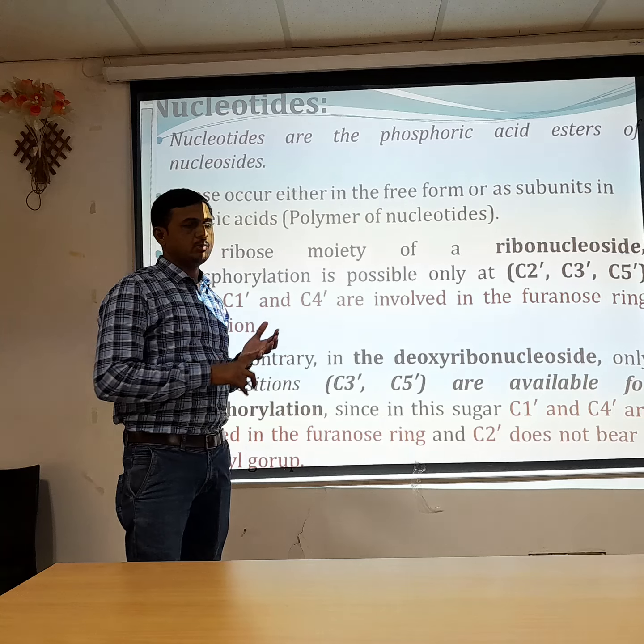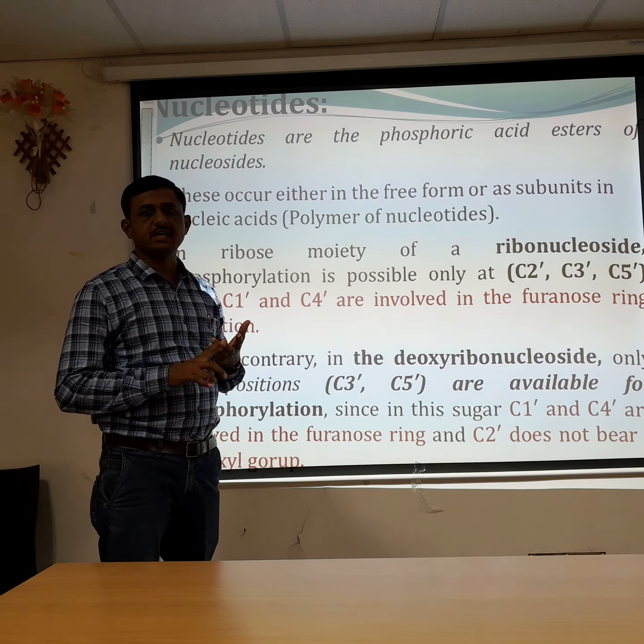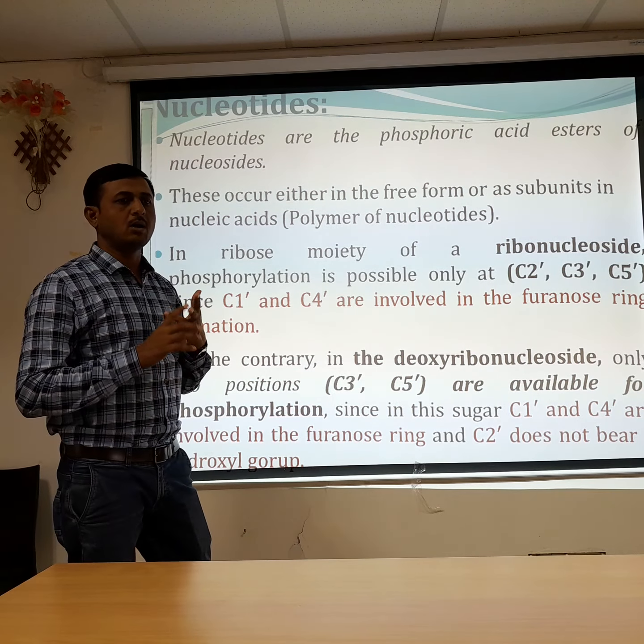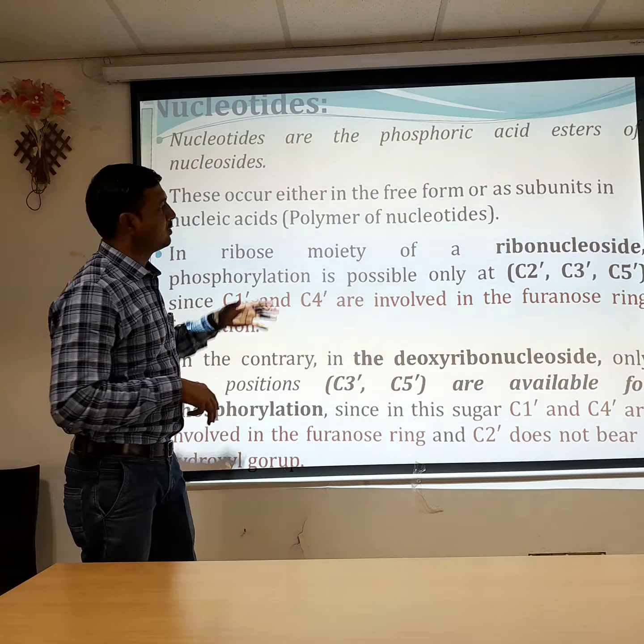Here, nitrogenous base, phosphoric acid and pentose sugar, all three molecules are present. That's why that complete structure is called a nucleotide. These occur either in the free form or as a subunit in nucleic acids, which are polymers of nucleotides. They may be present singly in the cell or form a subunit in polymer chains.